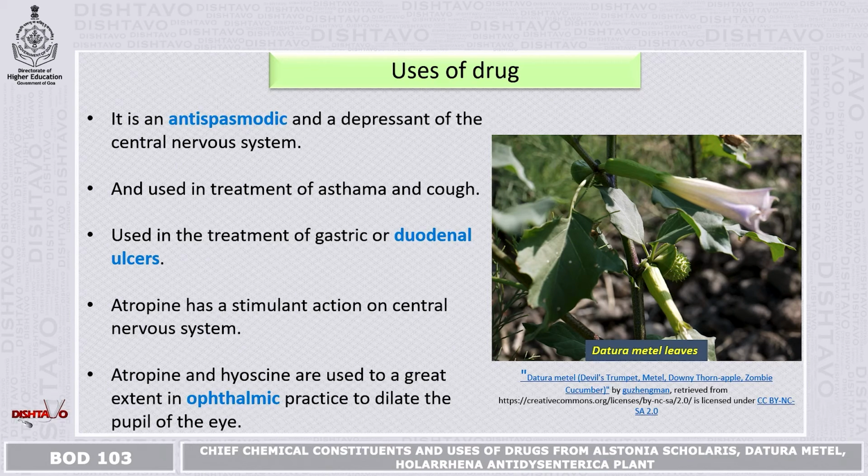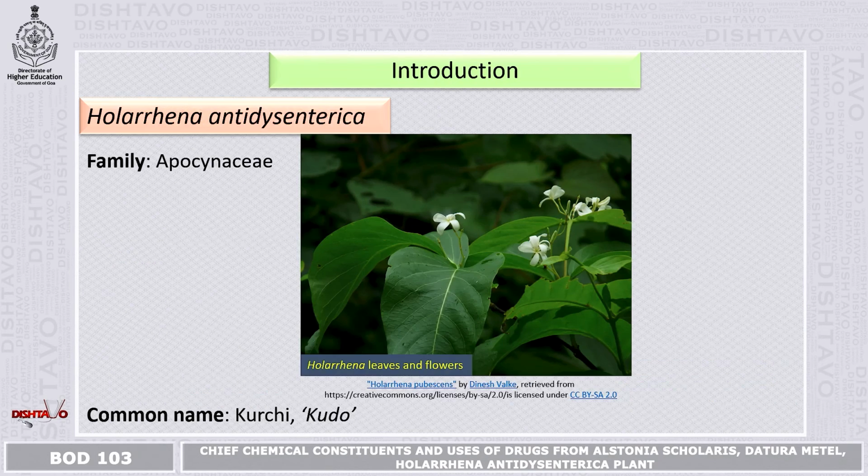Atropine and hyoscine are used to a great extent in practice to dilate the pupil of the eye. That is, related diseases of the eye can be cured, and it is ophthalmic practice to dilate the eye pupil.